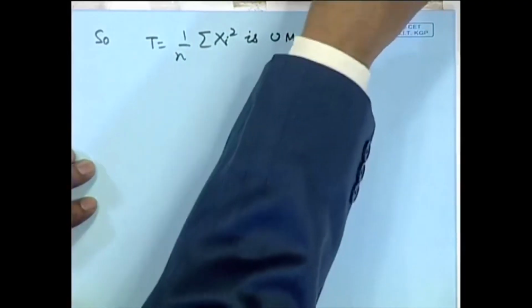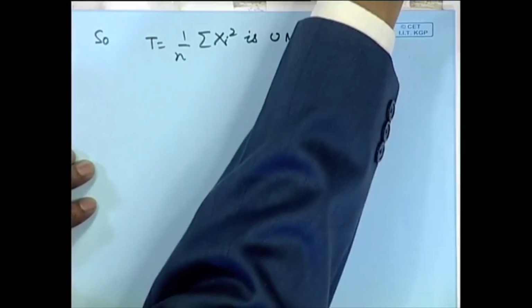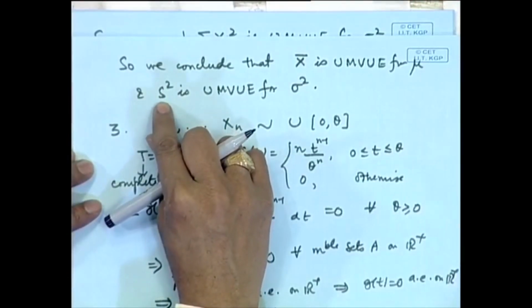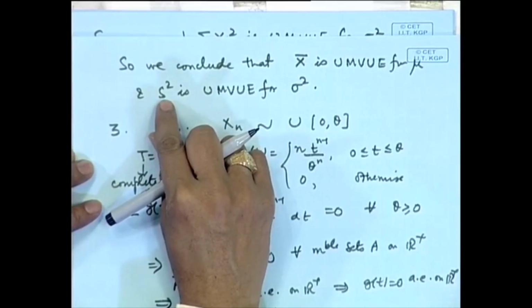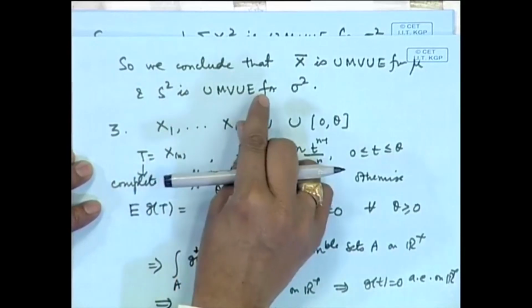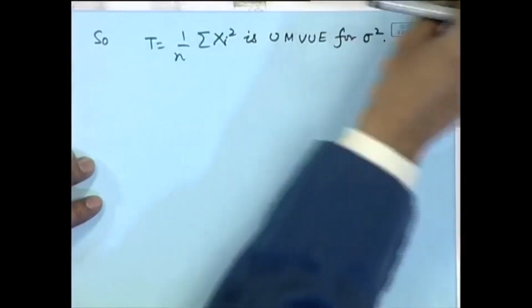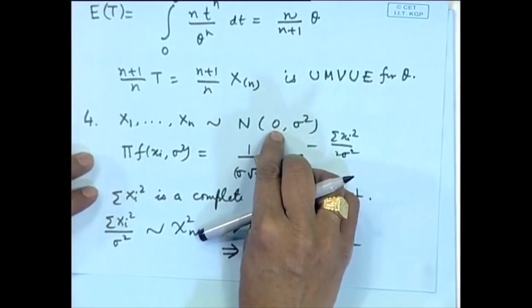Let us compare it with the previous work. When we considered the normal(μ, σ²) distribution, we concluded that (1/n)Σ(x_i - x̄)² is the UMVUE. Now, here you see that if the information about μ is there, then the UMVUE is changing.